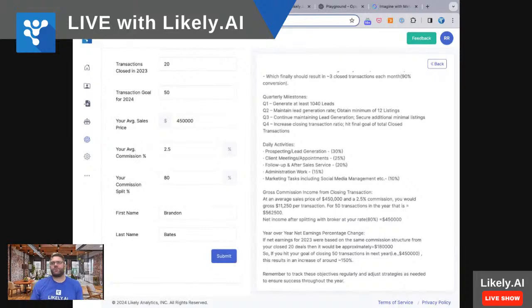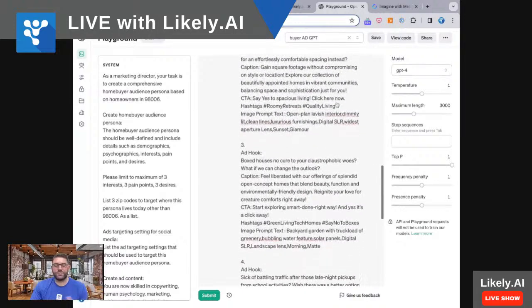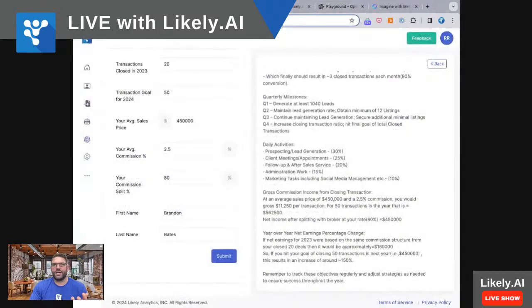So for the psychographics prompt, what you're going to be able to do is say, I want home buyers, I want home sellers, I want refinancers, I want whatever type of lead you're looking to generate, and then give a zip code. Rather than doing cities, zip codes allow us to pull data differently on the back end to make it better for you. So you'll be able to then have these ads written for you, and it's all included, guys, all included inside of your refresh engine account, right?